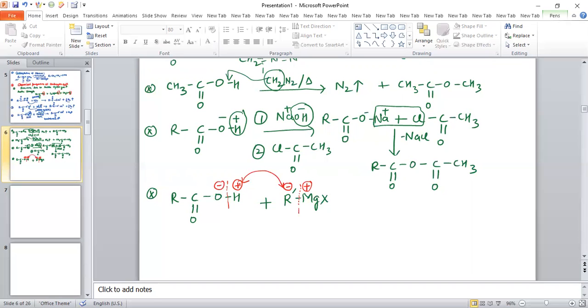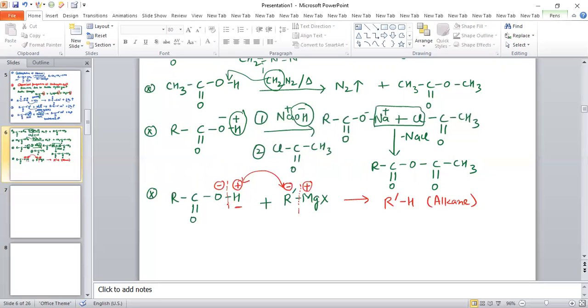So the product obtained is an alkane. This is basically the reaction of carboxylic acid with Grignard reagent. So basically these are the reactions which are due to acidic hydrogen.